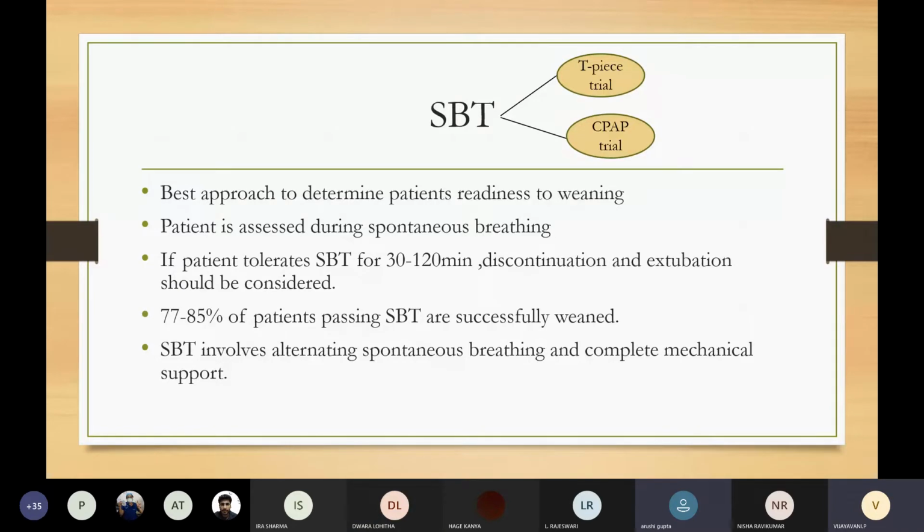Spontaneous breathing trials are the best approach to determine the patient's readiness for weaning. The most commonly given trials in our ICUs are T-piece trials and CPAP PSV trials. The patient is assessed during spontaneous breathing. If the patient tolerates this breathing trial for 30 to 120 minutes, discontinuation and extubation should be considered. 77 to 85% of patients passing a spontaneous breathing trial are successfully weaned. A spontaneous breathing trial involves alternating spontaneous breathing and complete mechanical support.